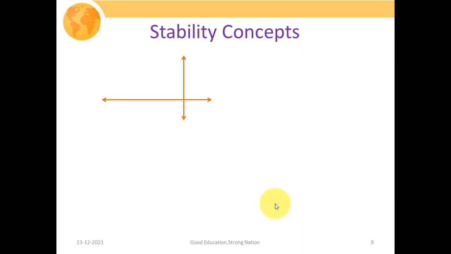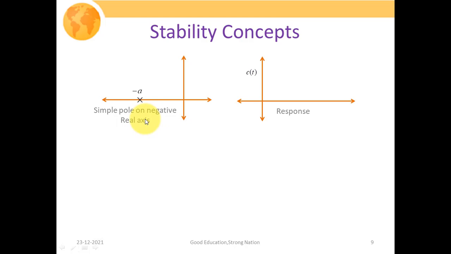Let us understand it with some graph. Simple pole on the negative real axis. Let us say that we have this pole at s equal to minus a. Here this represents your pole. Then how will we obtain its response? The response c(t) would be given as this decaying signal e to the power minus at. In our last slide we had already seen that.